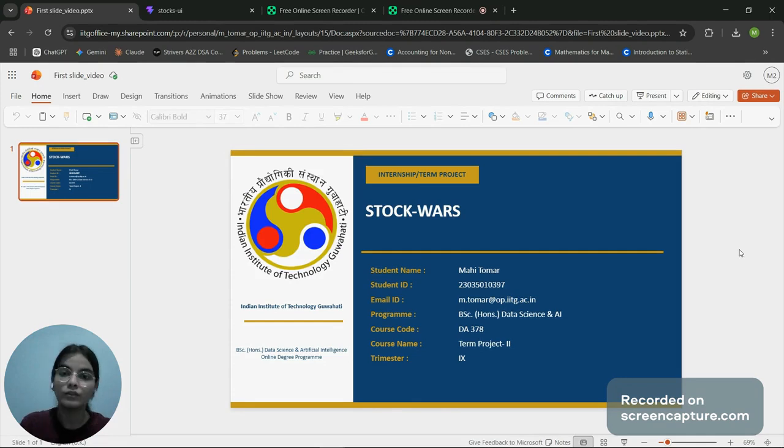So the objective of this project was to create one single platform where users can compare two stocks visually, analyze risk and return metrics, evaluate company fundamentals, study cash flow performances, and view machine learning based predictions. So this allows users to make informed decisions.